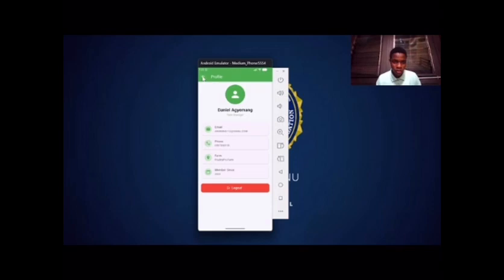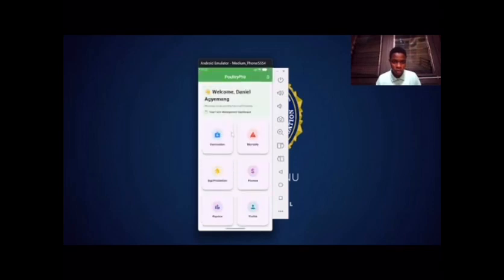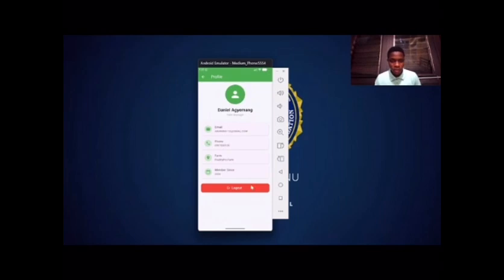So yeah, that's basically everything about the app. Very efficient. And it will help the farmer to manage his or her farmland efficiently. So after you're done, you can just log out.